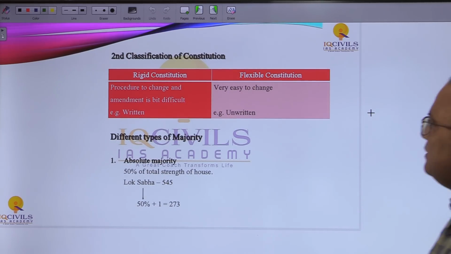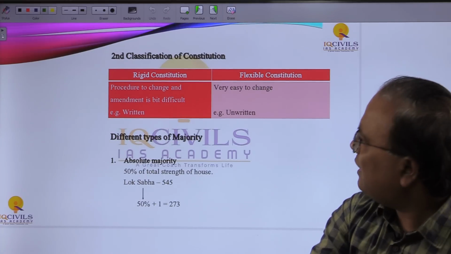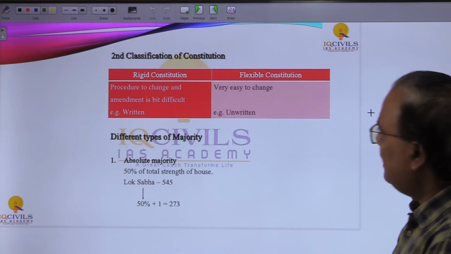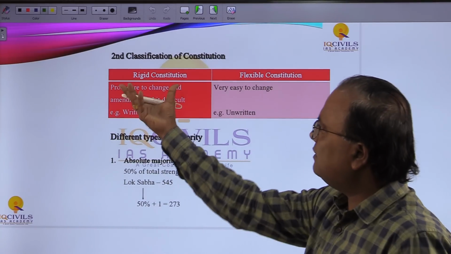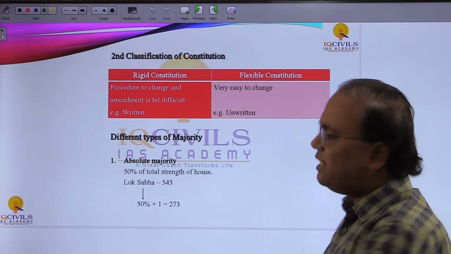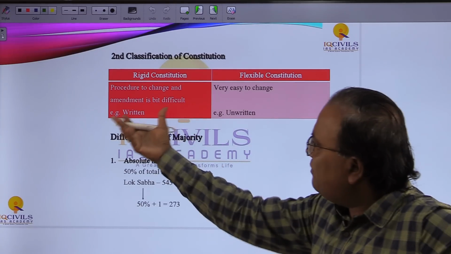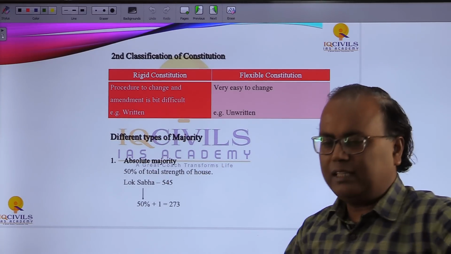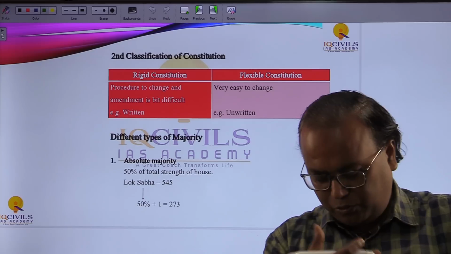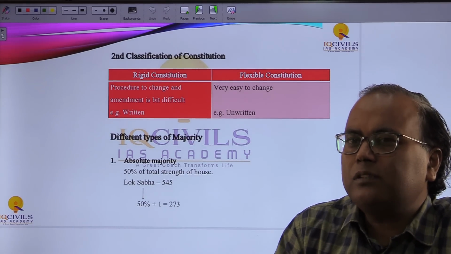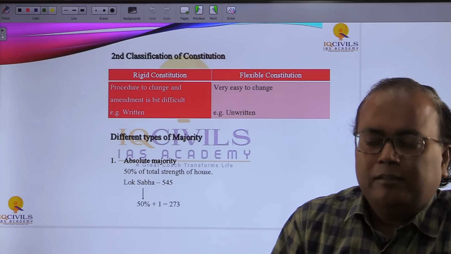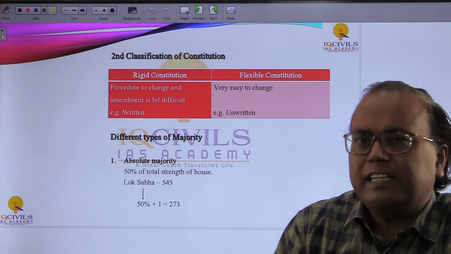Now we have a second classification, related to rigid constitution and flexible constitution. As the name says, a rigid constitution has a procedure to change. The amendment procedure is a bit difficult here. So in the case of a written constitution, as I told you earlier, under Article 368 we require two-thirds of the members present and voting.